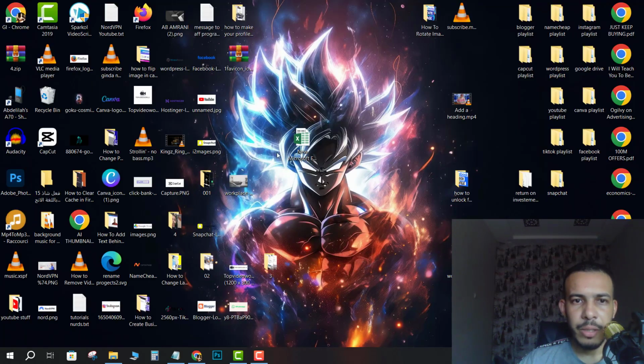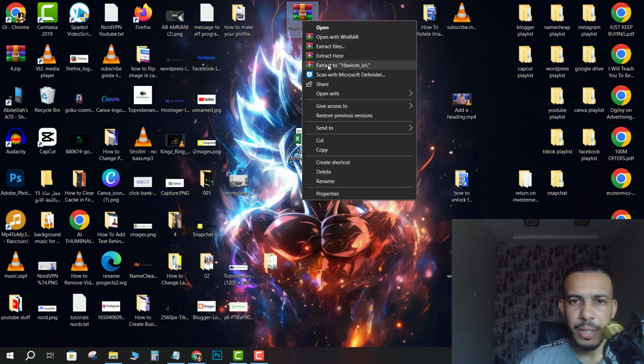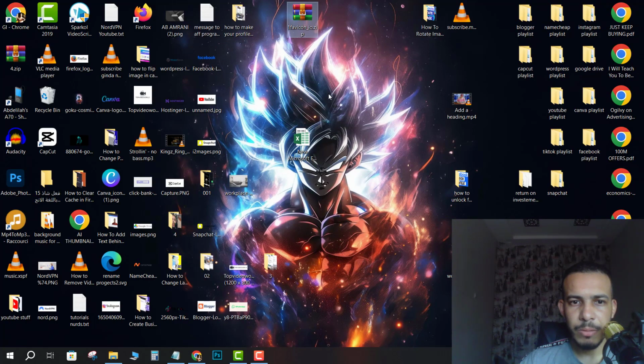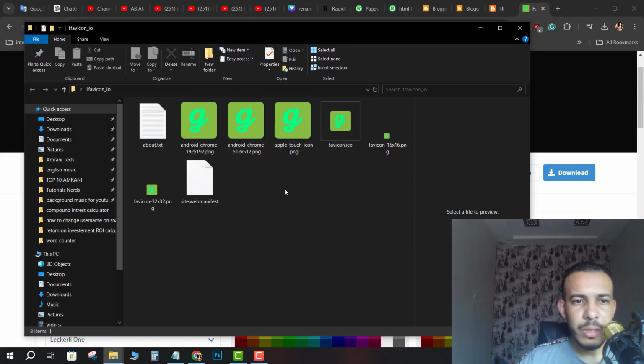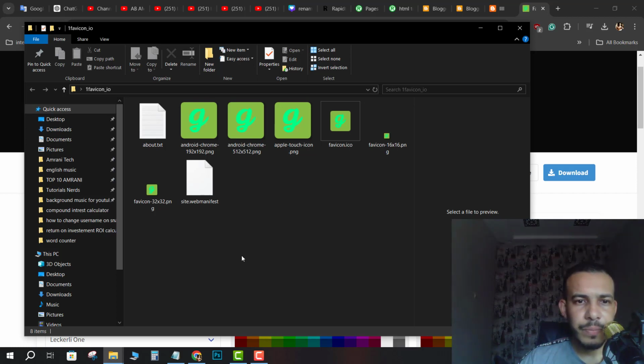Okay, now let's go to extract this zip file. Click extract. Okay, this is our file. Click on it, and as you can see, those are our favicon.